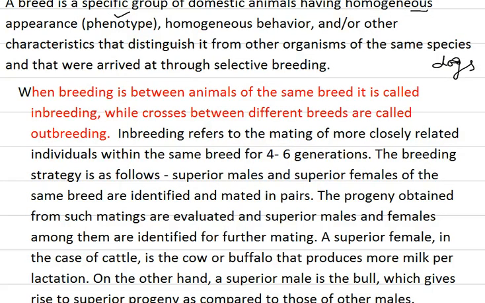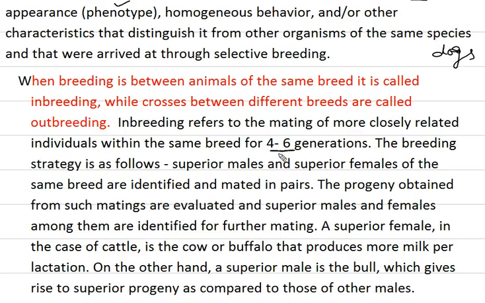So now when breeding is between animals of the same breed, as I've told you, looking alike, having similar behavior, it is called inbreeding, while crosses between different breeds are called outbreeding. So this is how inbreeding is different from outbreeding. Generally what we say, inbreeding refers to the mating of more closely related individuals within the same breed for 4 to 6 generations. So within 4 to 6 generations if breeding is taking place, then we call it inbreeding in general.